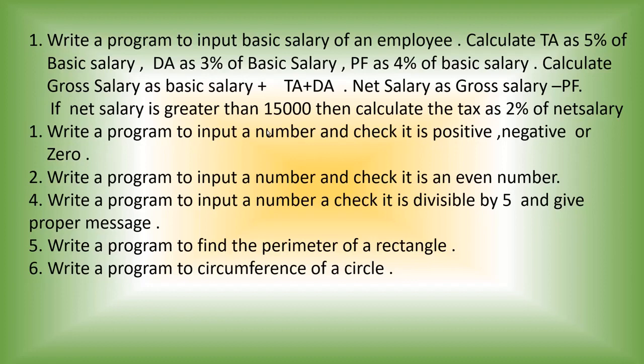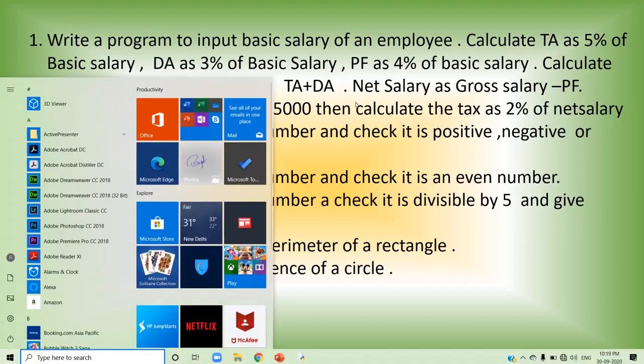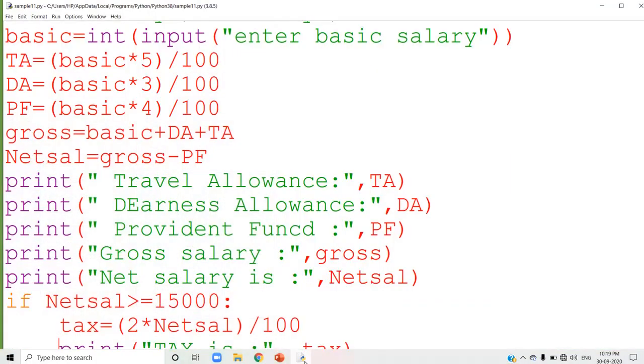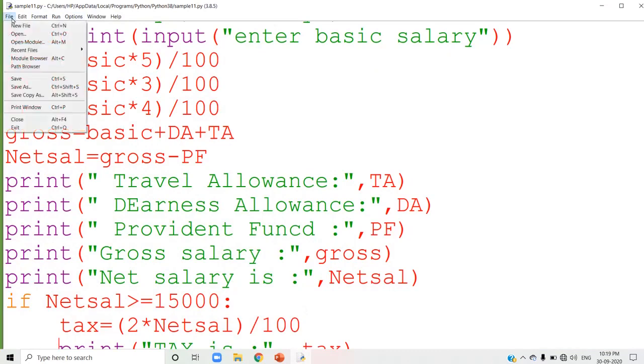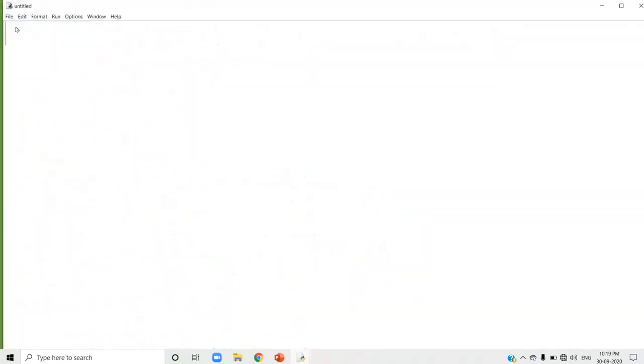How can you check it is a positive number? All the positive numbers are greater than 0. All the negative numbers are less than 0. So your condition has to check whether it is positive, negative or 0. Three different conditions. What do you want to input? You have to input a number. I'll start the program here. These things you have to keep in mind: what inputs are needed and what should be calculated.